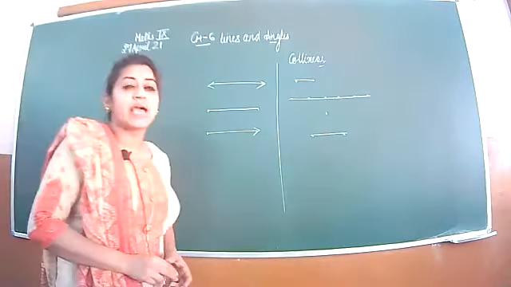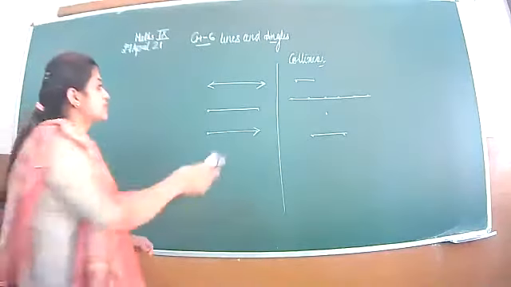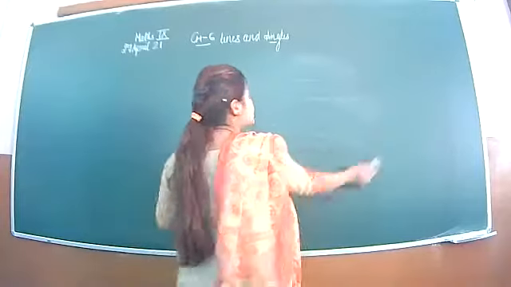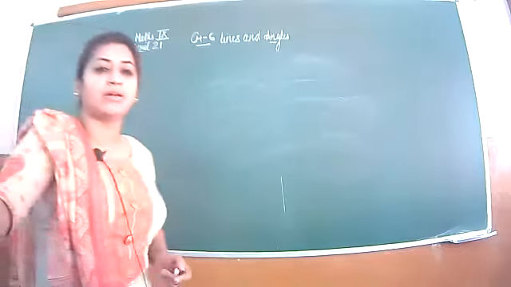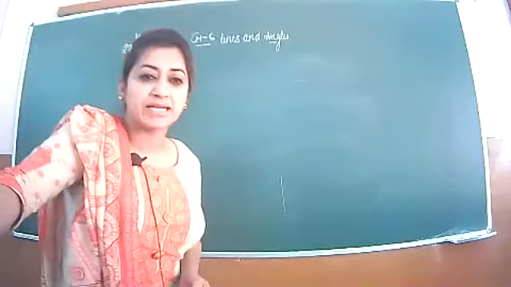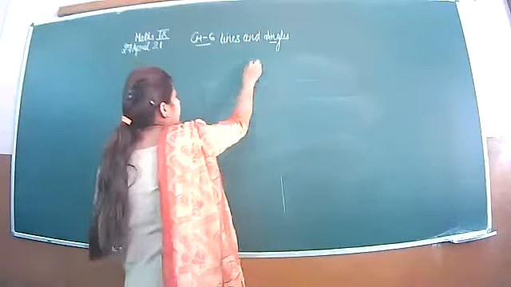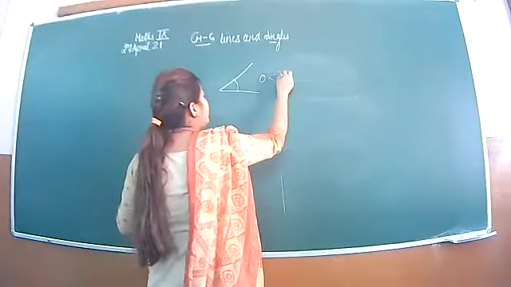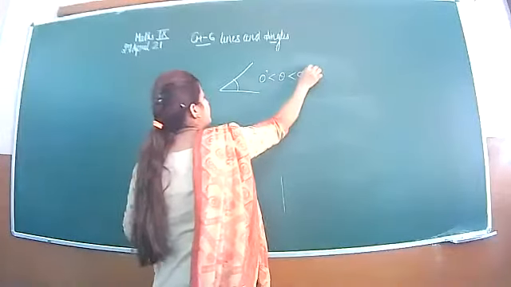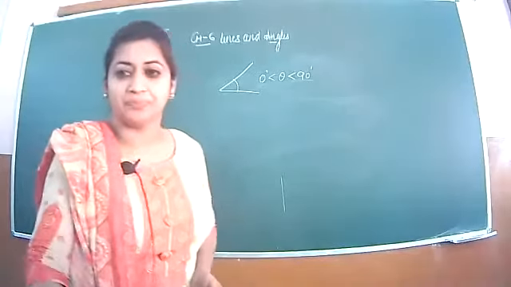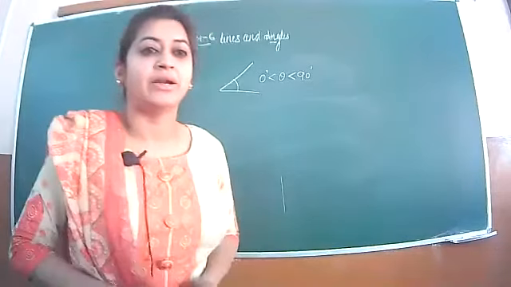Now the next is types of angles. On the basis of the degree, you have to classify the types of angles. First one is acute angle. If the angle is less than 90, means it will lie between 0 and 90 degree. It will be less than 90 but greater than 0 degree. It is called acute angle. So an acute angle is the angle that lies between 0 and 90.